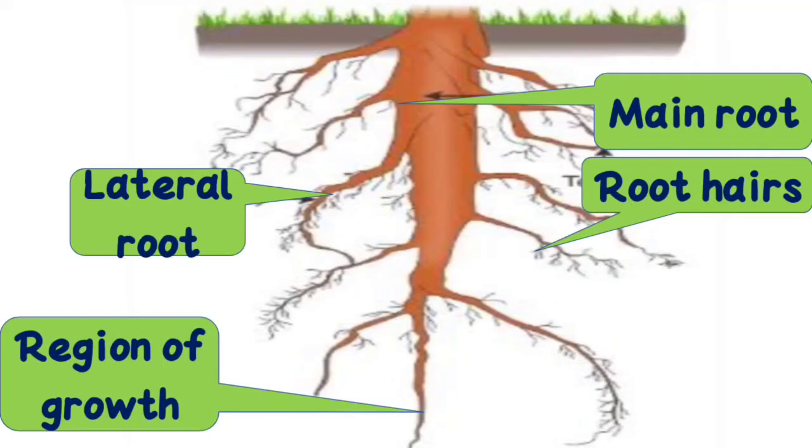Roots also have some parts, and the first is the main root. The main root is the main part of the root from which sub parts grow, and these branches are known as lateral roots. Next, after the lateral roots, the small tiny hairs of the root are called root hairs. The last is the region of growth, through which the root grows.